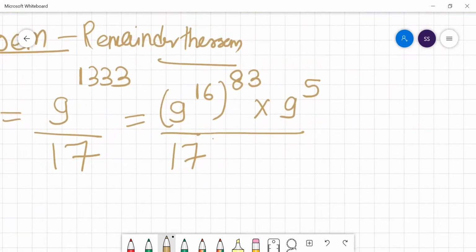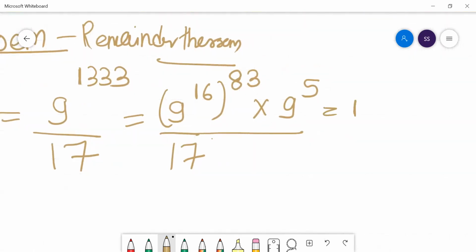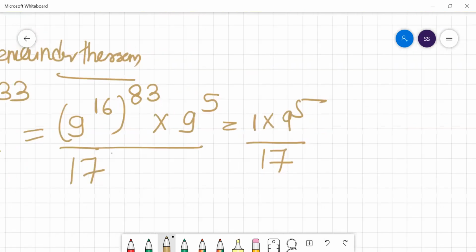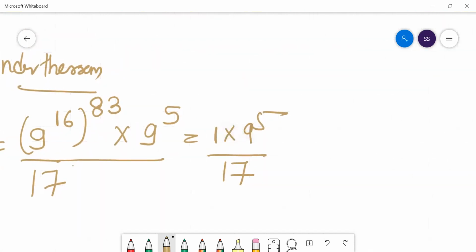So what is left with you? Now this is giving you a remainder of 1. So 1 into 9 to the power 5 divided by 17. Okay, so now how to do this? 9 to the power 5 is how much? I don't know. So how can I find the remainder of this?